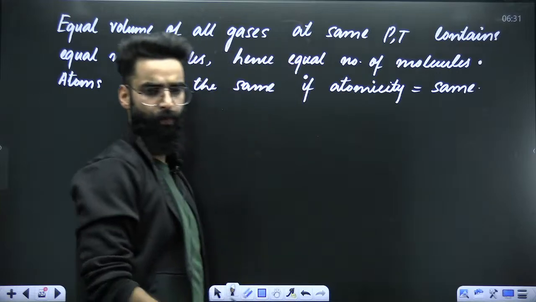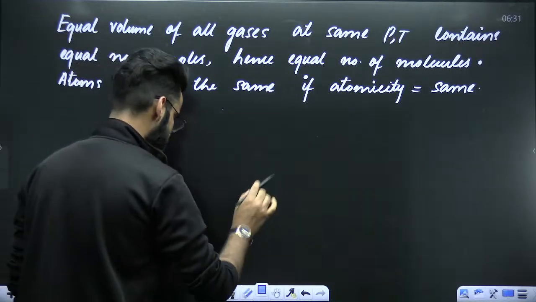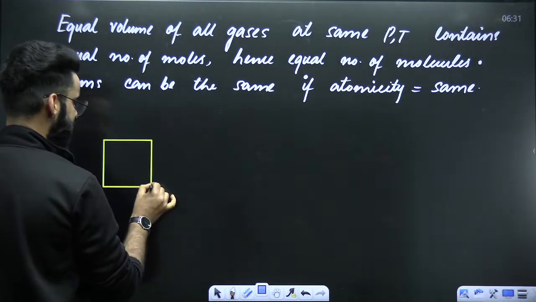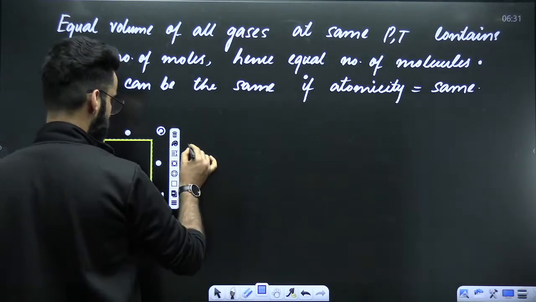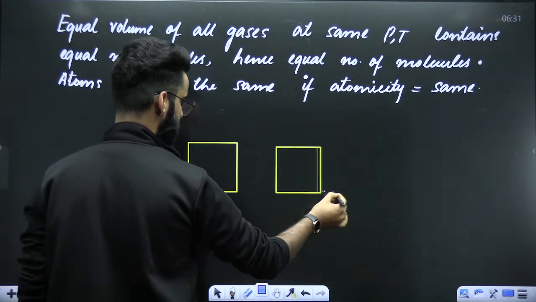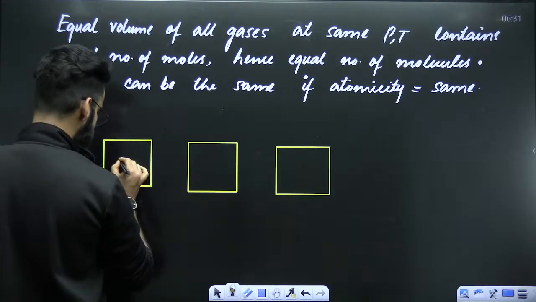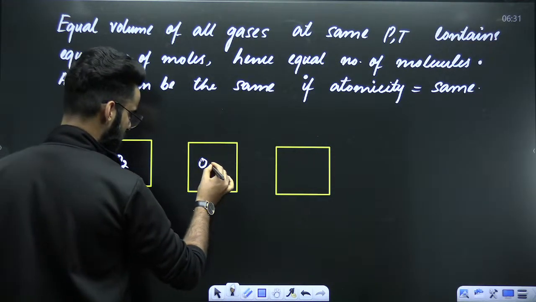Let's try to understand what the statement is all about. Imagine that you have three identical containers. In this container, we have O2 gas. Here we have O3 gas.